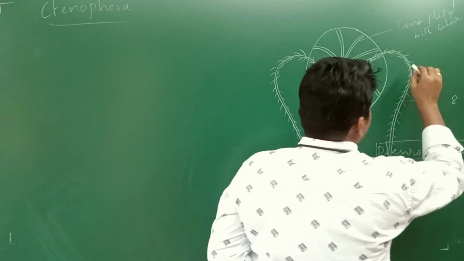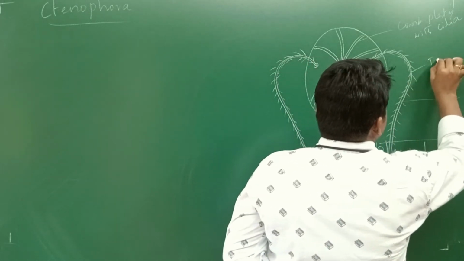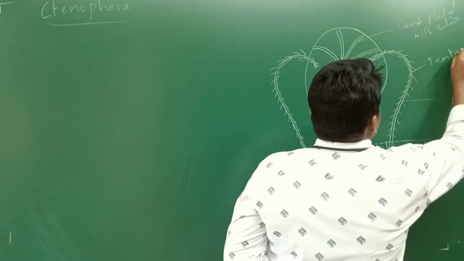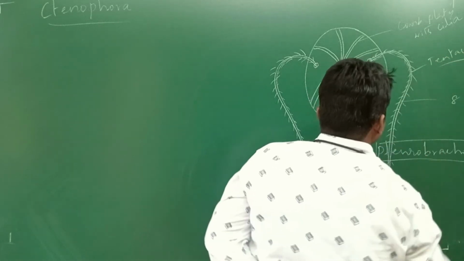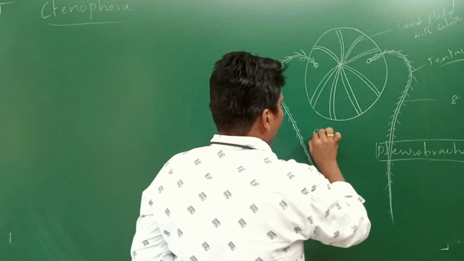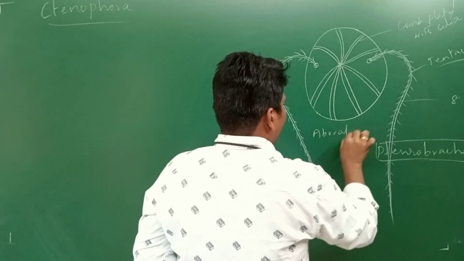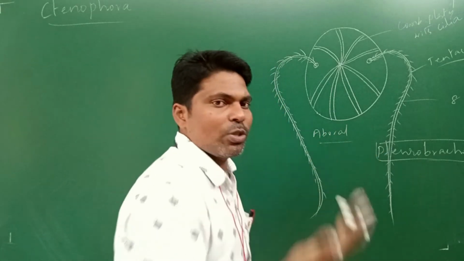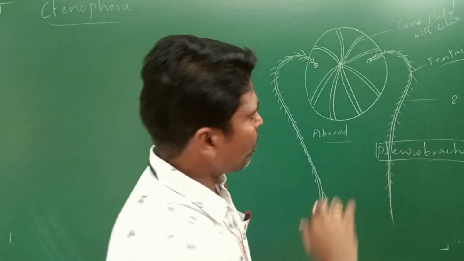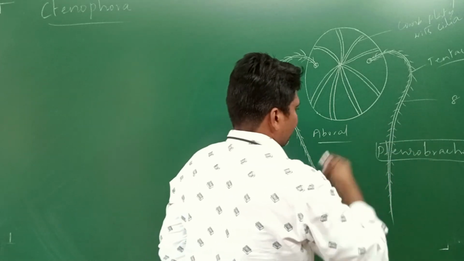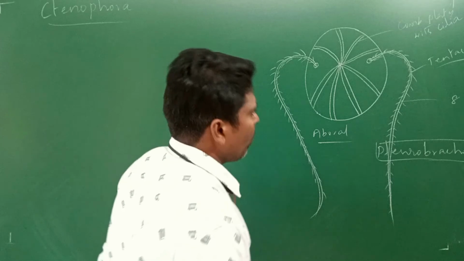Next, these we call tentacles. The oral side is where the mouth is located. The opposite side of the oral side is called the aboral side.